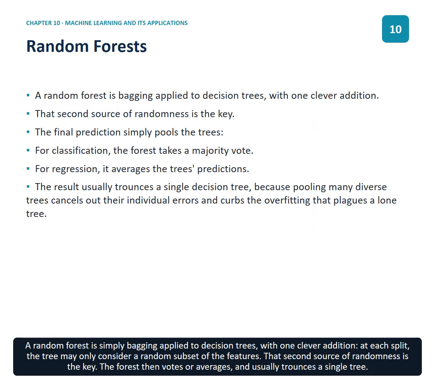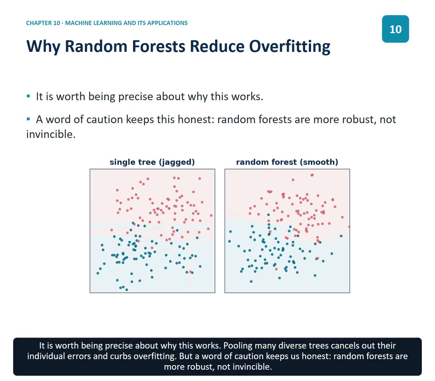A random forest is simply bagging applied to decision trees with one clever addition. At each split, the tree may only consider a random subset of the features. That second source of randomness is the key. The forest then votes or averages and usually trounces a single tree. It is worth being precise about why this works. Pooling many diverse trees cancels out their individual errors and curbs overfitting. But a word of caution keeps us honest. Random forests are more robust, not invincible.